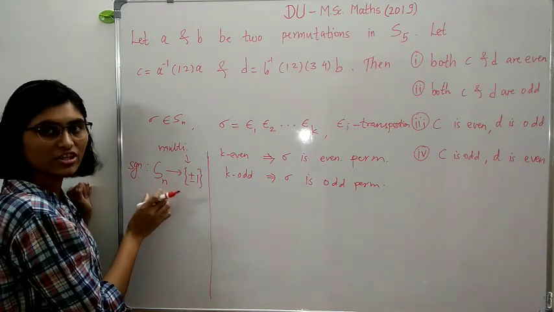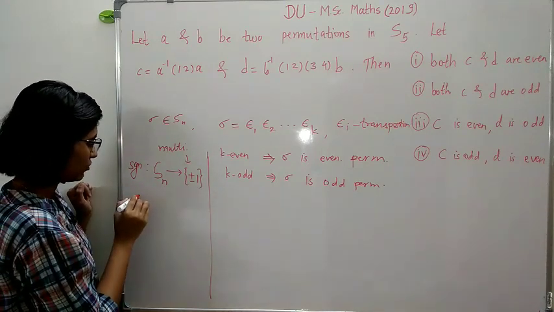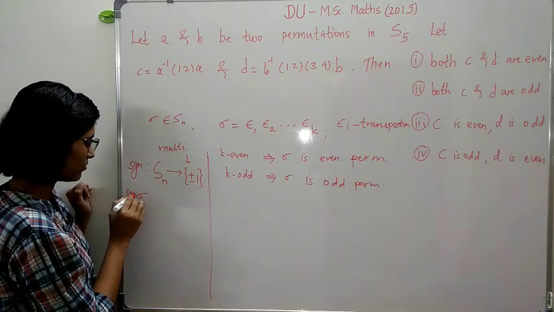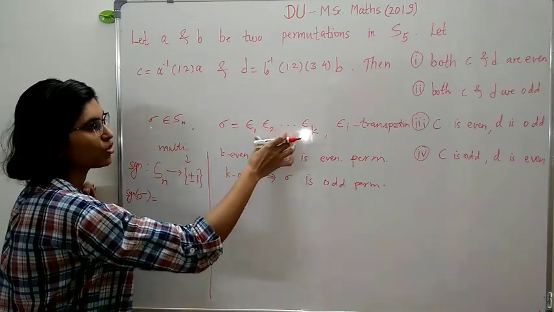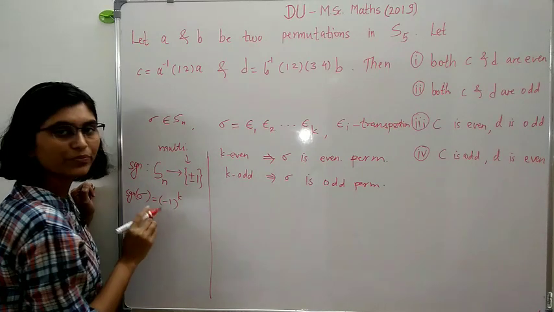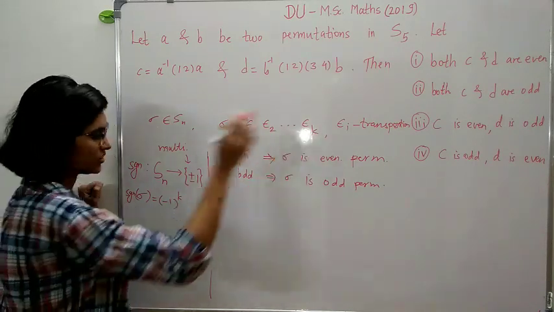And this signature function is defined on Sn as follows: you take any sigma, then the signature of sigma is, when we express this sigma as a product of transpositions, equal to minus 1 raised to k, where k is the number of transpositions.